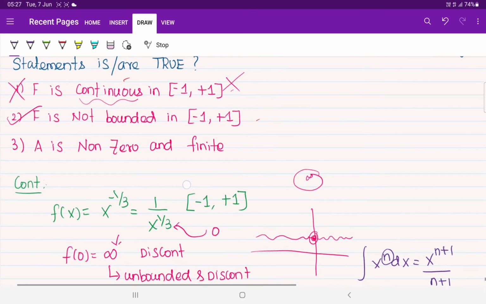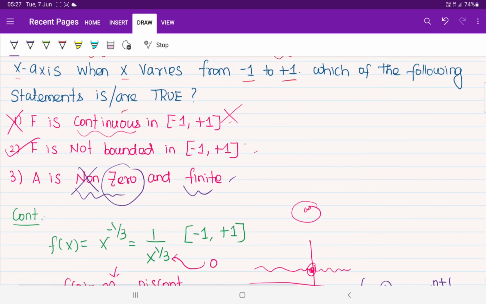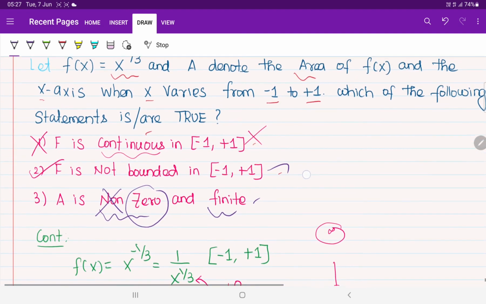They have given one more statement, right? Option C: area is non-zero and finite. They said no, this is wrong. Area is 0. Of course it is finite only. 0 is a finite value only, but the problem is that it is 0. They said that it is non-zero. Non-zero means they are assuming that some other values, 5, 6, 10 like that, but unfortunately we got 0 only. So the conclusion is the one and only correct statement is the second statement only.